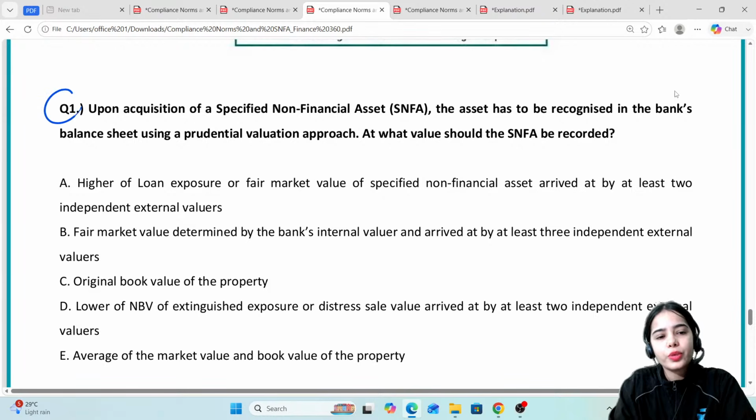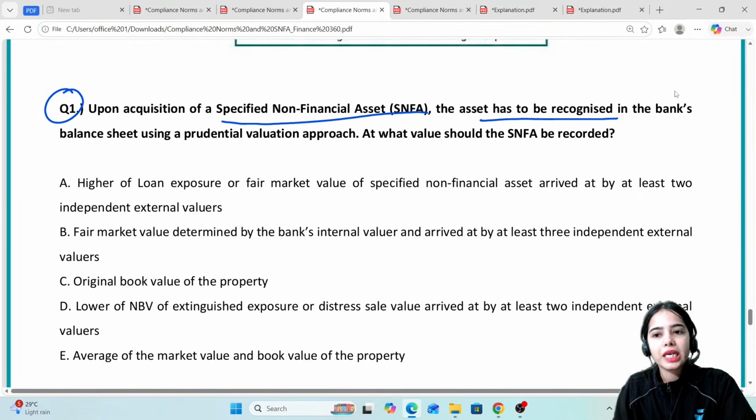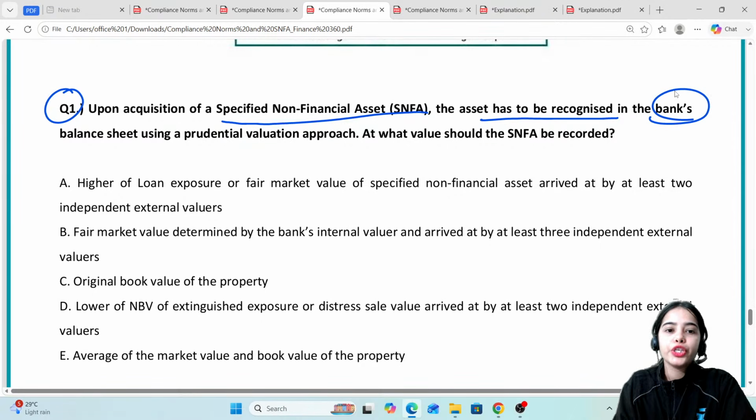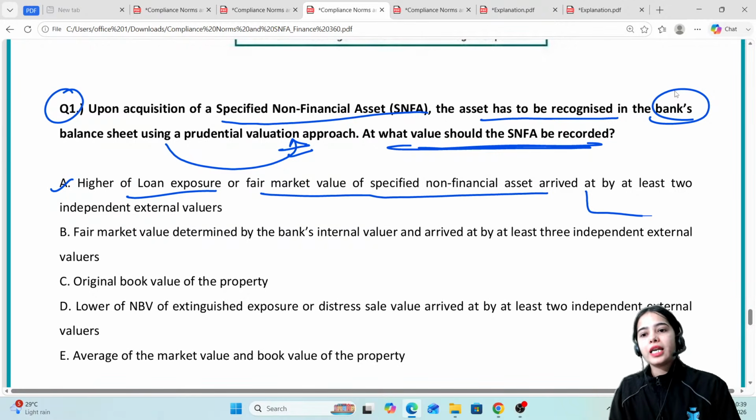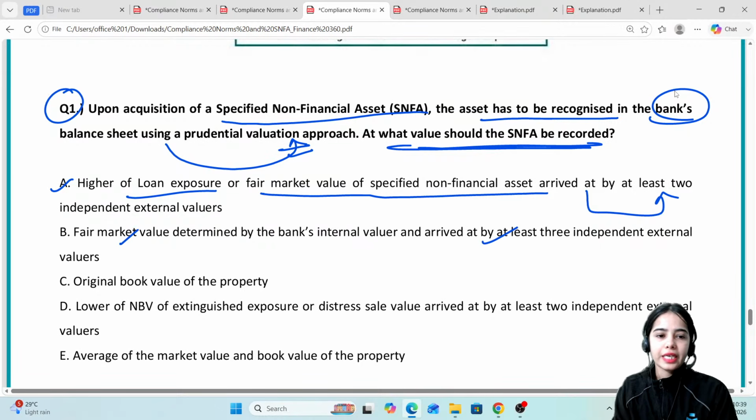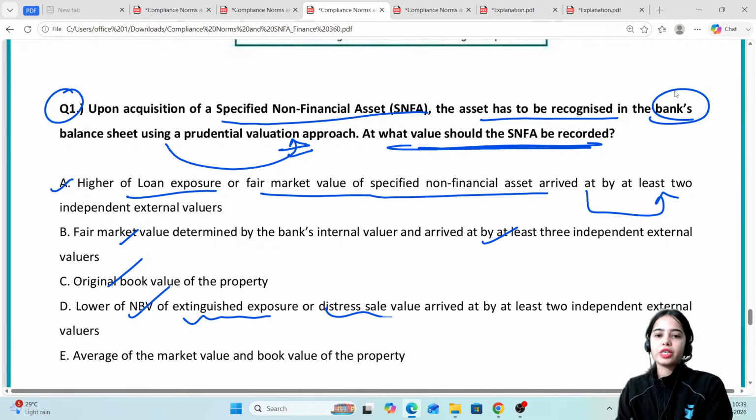Now coming to the first question: upon acquisition of a specified non-financial asset, the asset has to be recognized in the bank's balance sheet using a prudential valuation approach. At what value should the SNFA be recorded? Options: higher of the loan exposure or fair market value of the specified SNFA arrived at by at least 2 independent valuers; fair market value arrived at by at least 3 independent external valuers; original book value of the property; lower of the net book value of the extinguished exposure or distress sale value.